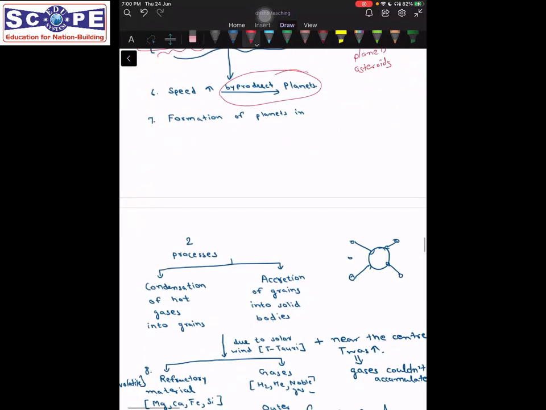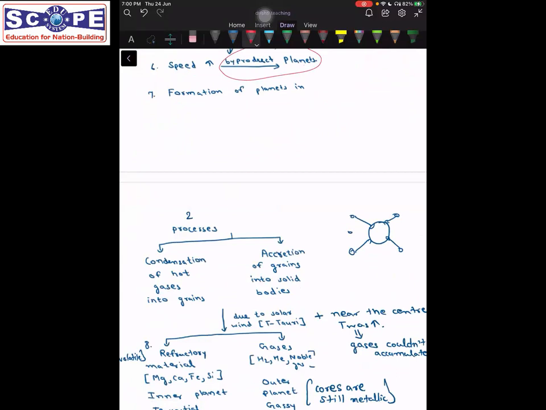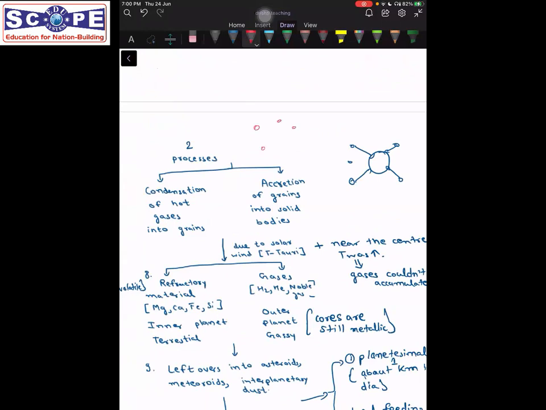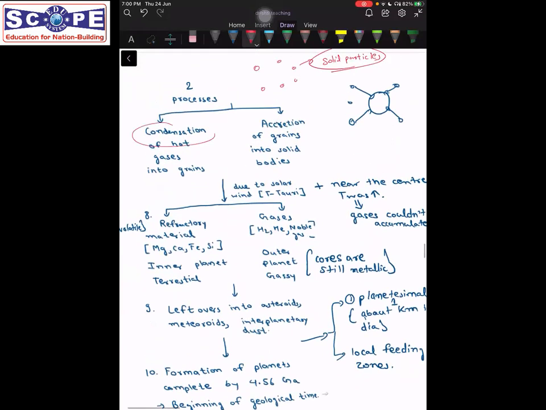Now the formation of planets took place through two processes, or two stages. What were these two stages? We just talked about how initially this molecular cloud was made up of gaseous particles, right? So the first thing was condensation. Condensation means these gaseous particles got converted into solid particles, into grains. So that was the first process, condensation of hot gases into grains. And the second process was accretion: when these grains had formed, they got collected and resulted in the formation of celestial bodies.